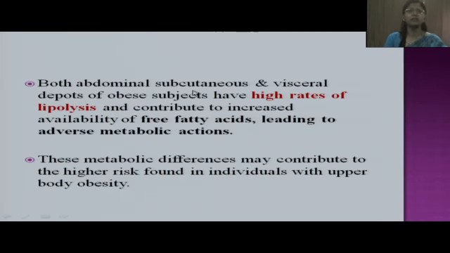So, in the abdominal subcutaneous and the visceral depots, the obese subjects have high rates of lipolysis, and this contributes to increased availability of free fatty acids, leading to adverse metabolic actions. And this explains why android type of obesity or apple-shaped obesity is more harmful and is associated with higher risk as compared to gynoid type of obesity.